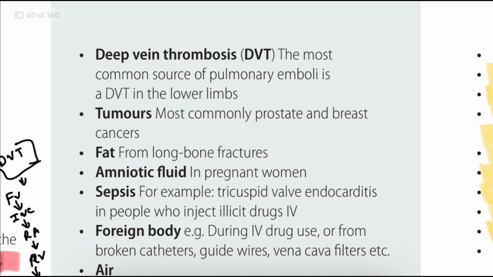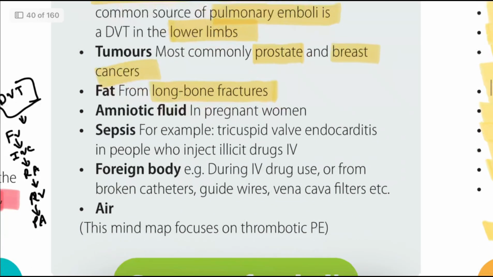Okay, so here, what are the main sources of embolism and why? First one, deep venous thrombosis. Deep venous thrombosis is the most common source of pulmonary embolism, in the lower limbs, mostly the femoral vein. Next, we can see tumor. Most commonly, we can see prostate and breast cancer can cause embolism. And fat embolism, we can see whenever the femur or hip bone is fractured. Long bone fracture means that most commonly after a fracture, the patient will get fat embolism.